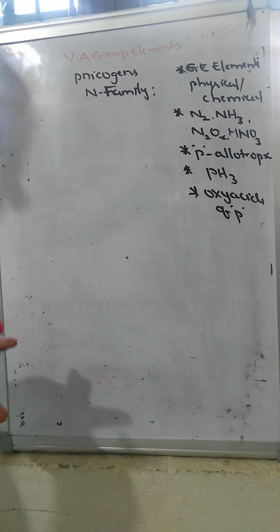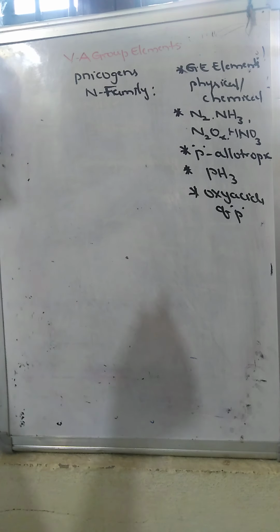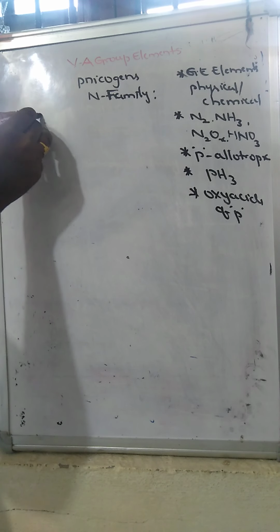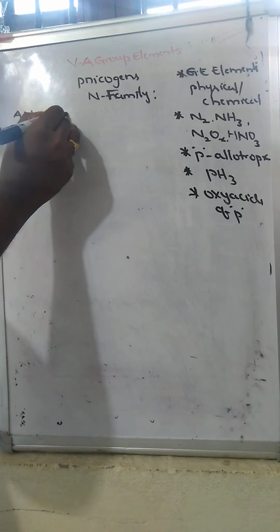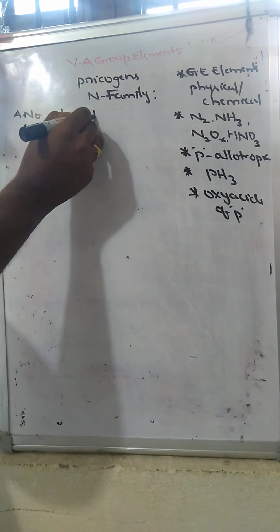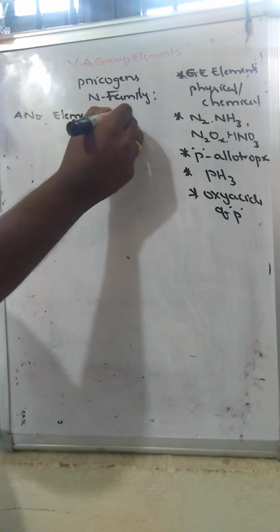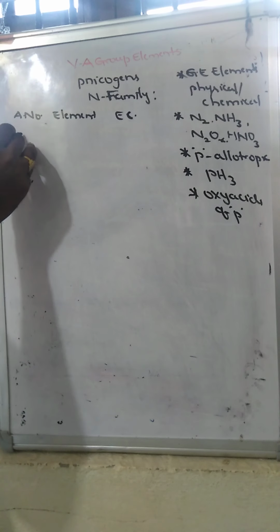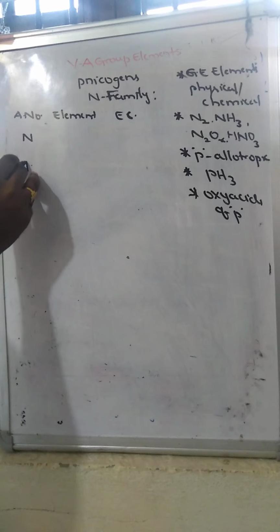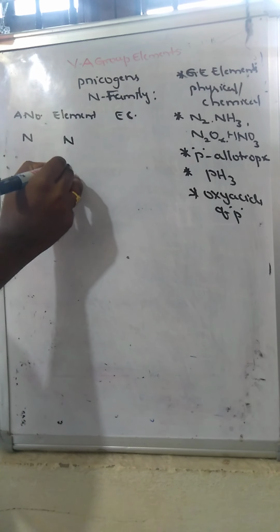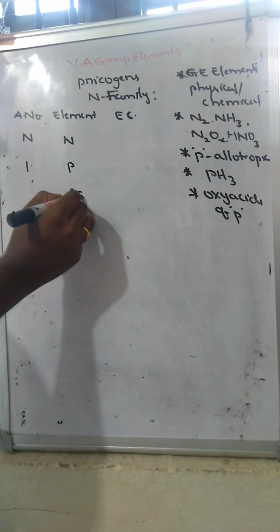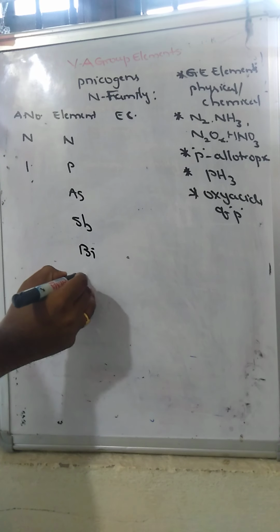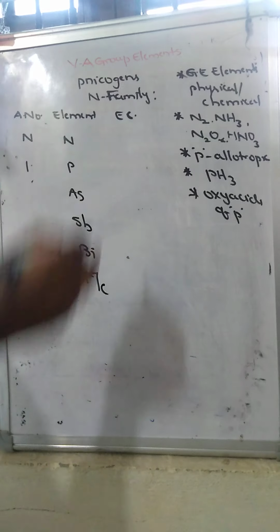Now, the 5th A group of elements, what elements are there? We will see the element, atomic number, and electronic configuration. The 5th A group of elements: nitrogen, phosphorus, arsenic, antimony, bismuth, moscovium.